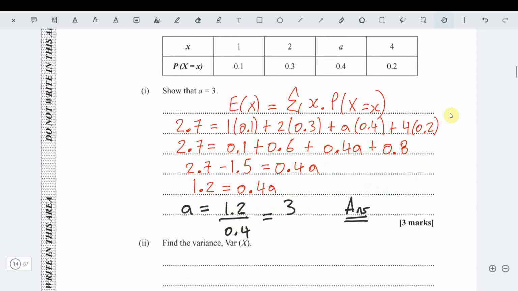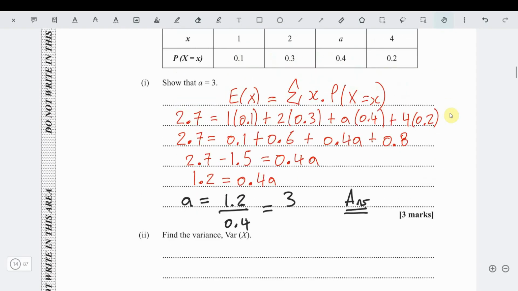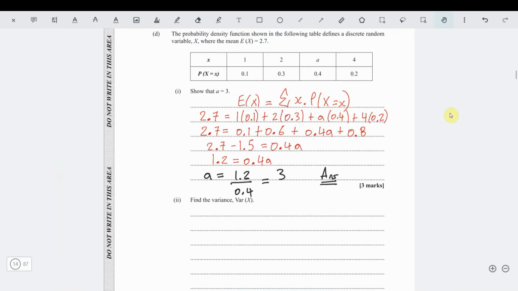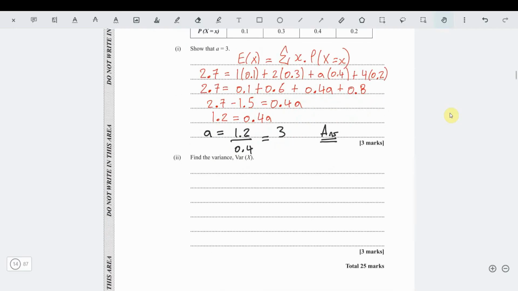Now, the next part of the question says find the variance of x. Now this is where you're going to need to remember the variance formula. Remember that Var(X) is equal to E(X squared) minus E(X) all squared. That's the variance formula. So first thing we need to work out is what is E(X squared).